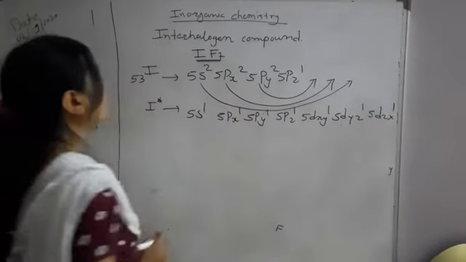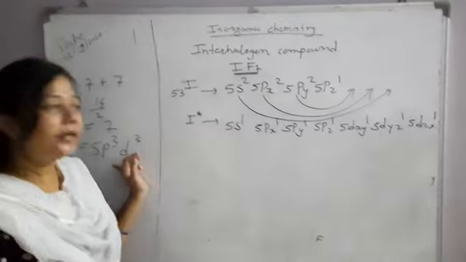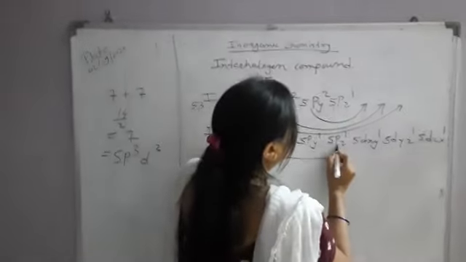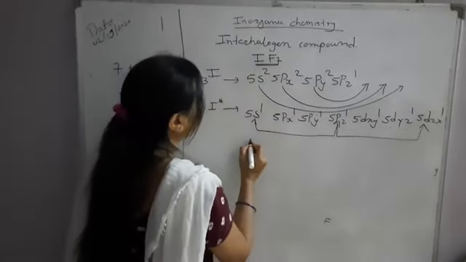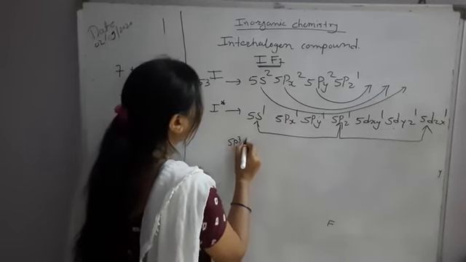So now they undergo hybridization, sp3d3. This 1s, 3p and 3d orbitals undergo hybridization, that is sp3d3, and it will form how many hybrid orbitals? 7.